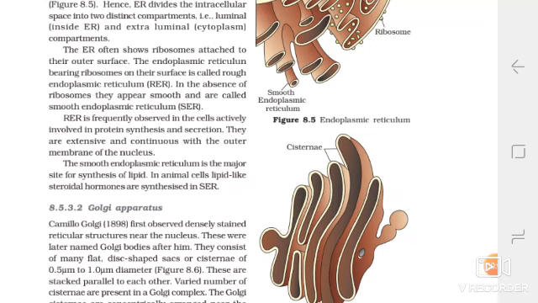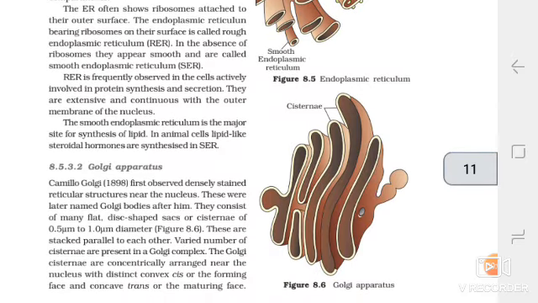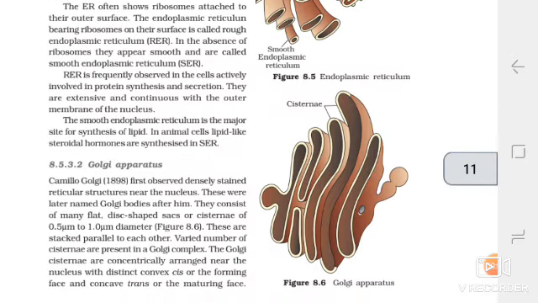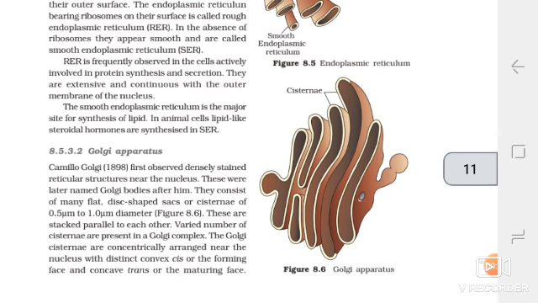The smooth endoplasmic reticulum is the major site for synthesis of lipid in animal cells. Lipids like steroidal hormones are synthesized in the smooth endoplasmic reticulum.